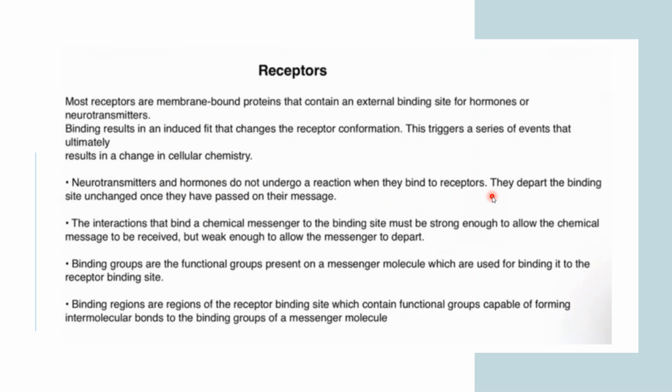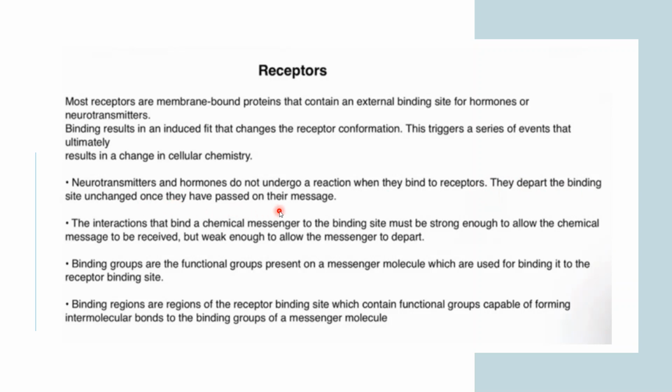Previously, you can take the example of the induced fit model. An enzyme and substrate bind with each other. We learned in the previous lecture that when they bind, there is a non-covalent interaction. But if they bind with a covalent interaction, then they will not separate from each other, and they will not produce product and free enzyme, right? So that is why the interaction must be non-covalent rather than covalent. Covalent bonds are not operated in our body. So they depart the binding site unchanged once they have passed on their message.